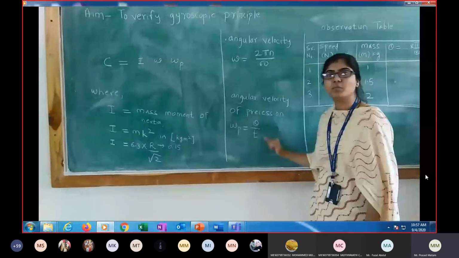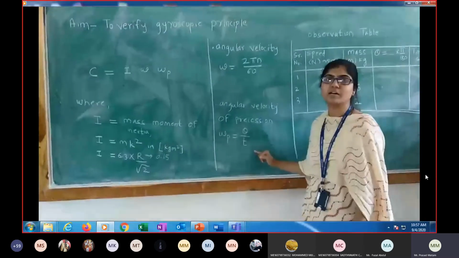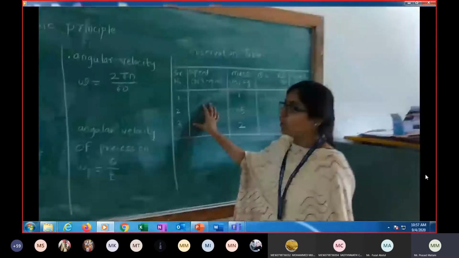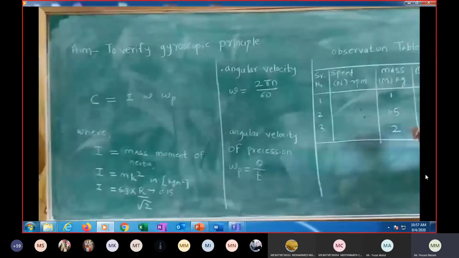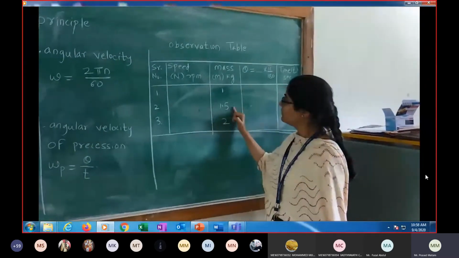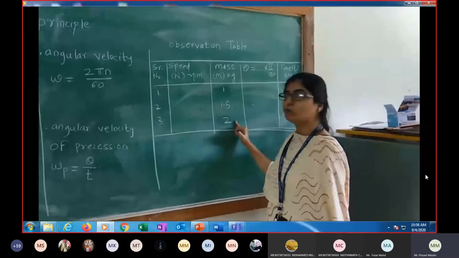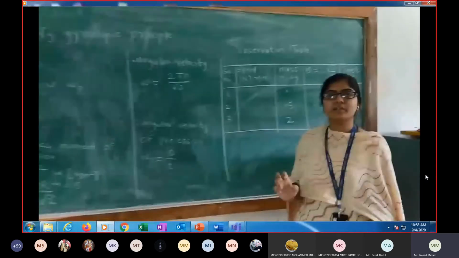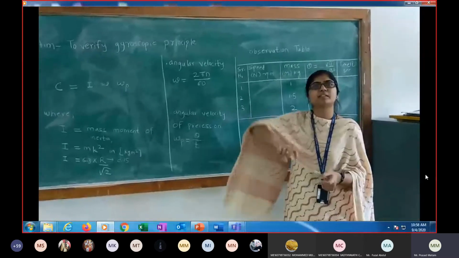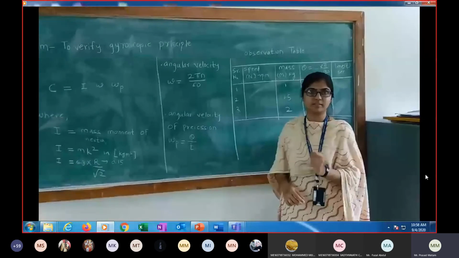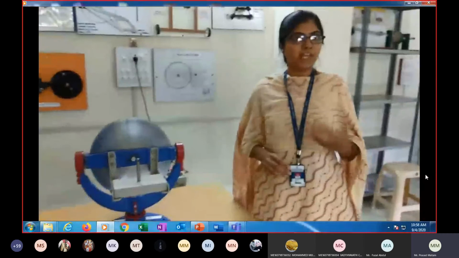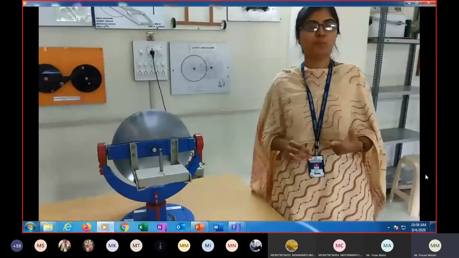Suppose for 50 degrees, how much time is required? Let's say for 70 degrees, how much time is required? With the help of this, we will calculate omega p. We will take the reading of gyroscopic couple for 3 different masses. First reading will be for 1 kg, second for 1.5 kg, and third for 2 kg. According to the gyroscopic principle, as soon as we apply the mass, instead of falling down, it will precess about a perpendicular axis.